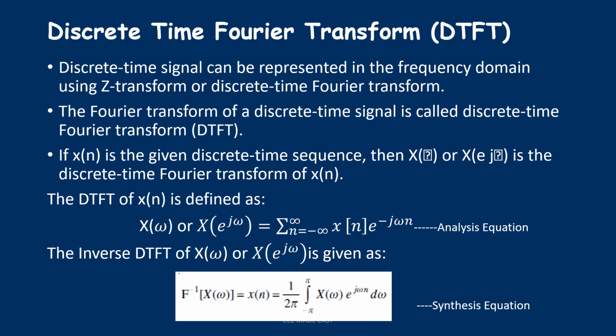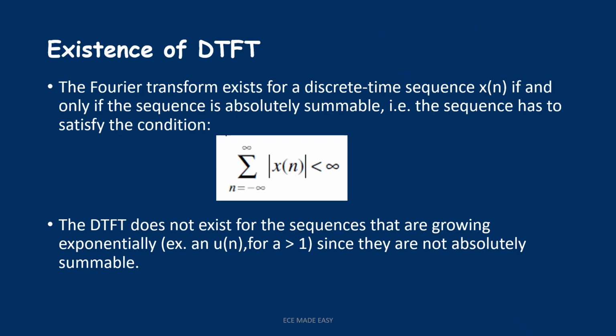So here we have seen these two equations: the analysis equation, which is the DTFT equation, and the synthesis equation, which is the IDTFT equation. Then we have to see some conditions for existence of DTFT. The most important condition for existence of the discrete time Fourier transform of any discrete sequence x of n is that the sequence should be absolutely summable. That is, summation n equal to minus infinity to infinity mod of x of n should be less than infinity. If the signal is absolutely summable, then only can we obtain the DTFT of that signal.